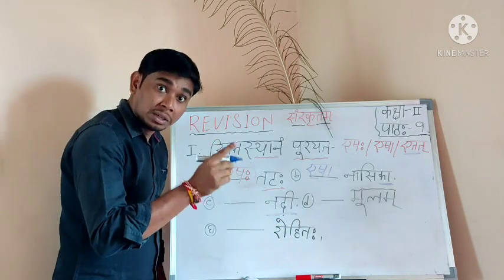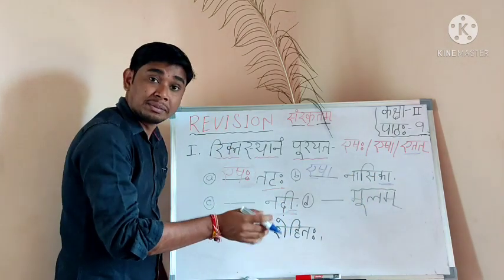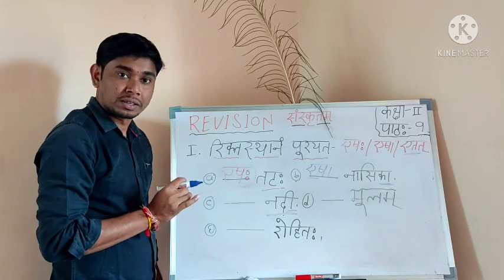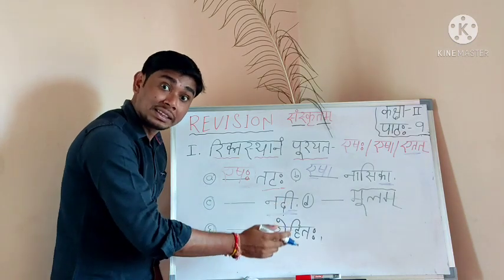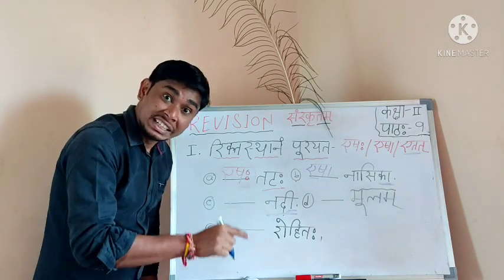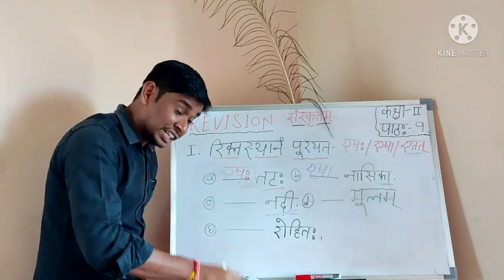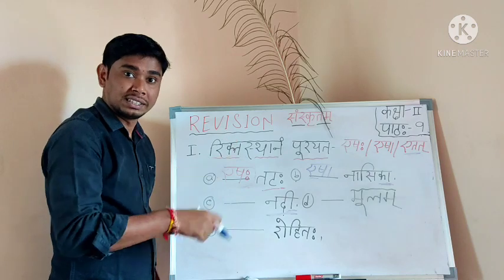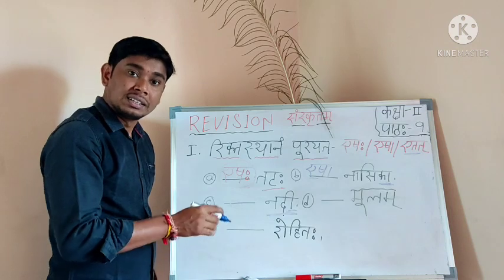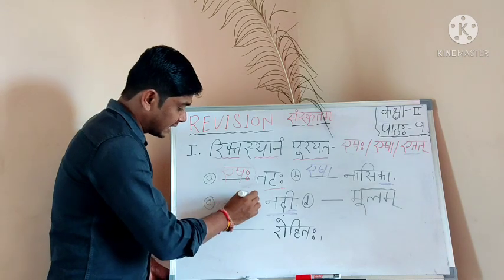Look here, at the end of the word the aa matra or ee matra is there, which means the word is strilinga. So Nadi is a strilinga shabdah. Like this, Janani, Lekhani, Ankani are strilinga shabdah. Dirgha ee will come. These words are strilinga. That's why Esha is correct.